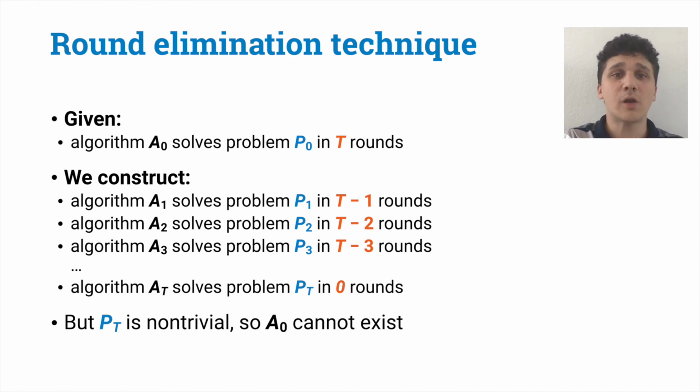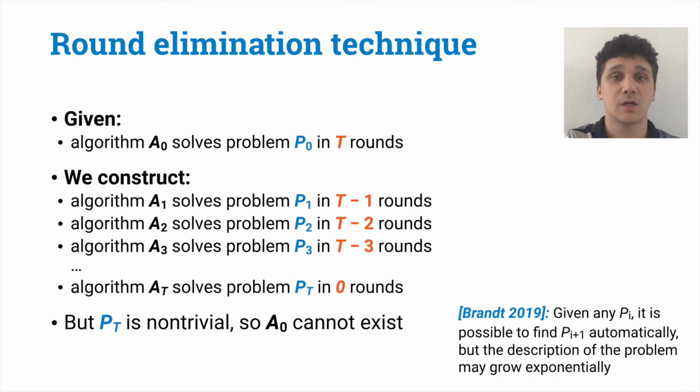Now, one of the hard parts in applying this technique is to come up with a family of problems, P1, P2, and so on, up to Pt, that satisfies these constraints. That is, for each i, problem Pi plus 1 is at least 1 round easier. Fortunately for us, a result of last year showed that this process of finding such a family can actually be automated, if the problem is locally checkable, meaning that it can be described by local constraints. Such a technique can be used to find a problem that is exactly 1 round easier than the given problem.